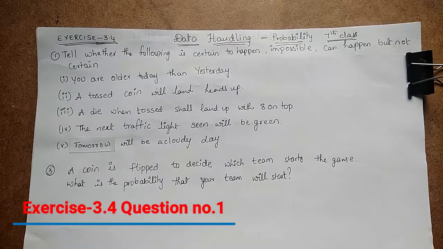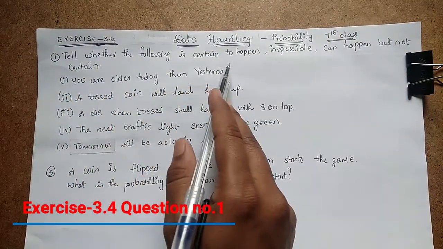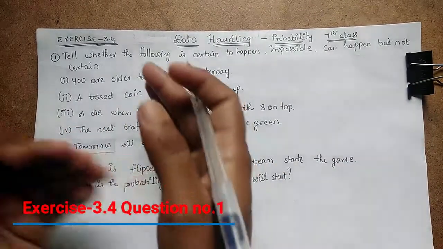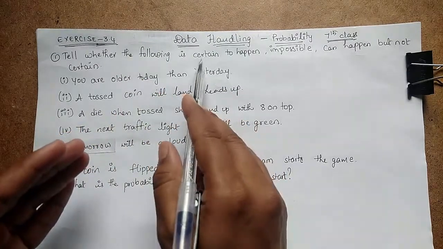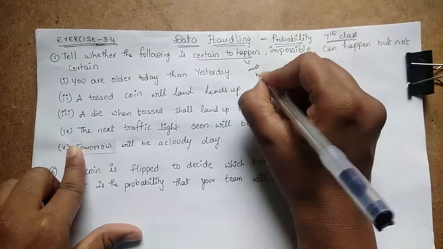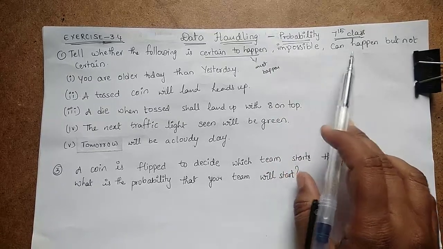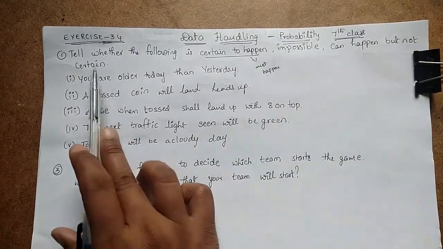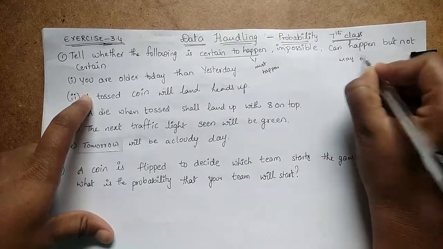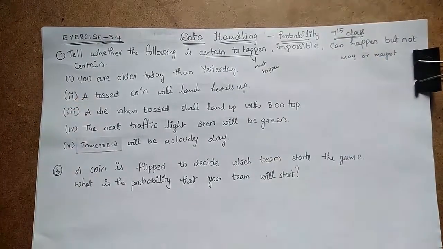Now this is the exercise problem. Exercise 3.4: tell whether the following is certain to happen, impossible, or can happen but not certain. Here a few situations are given. Certain to happen means it must happen. Impossible means there is no chance of it happening. Can happen but not certain means it may happen or may not. These are the 3 situations.